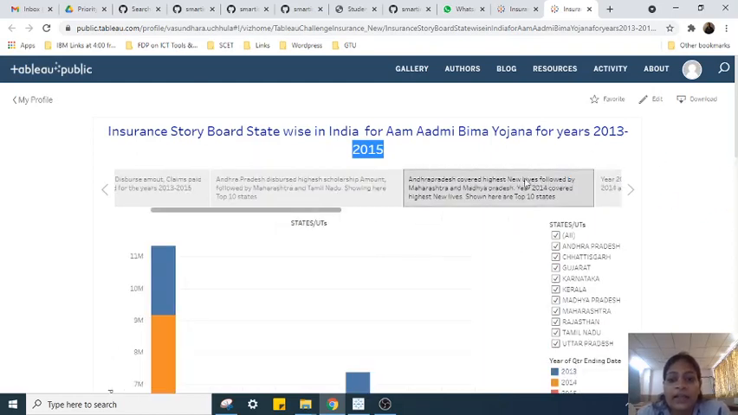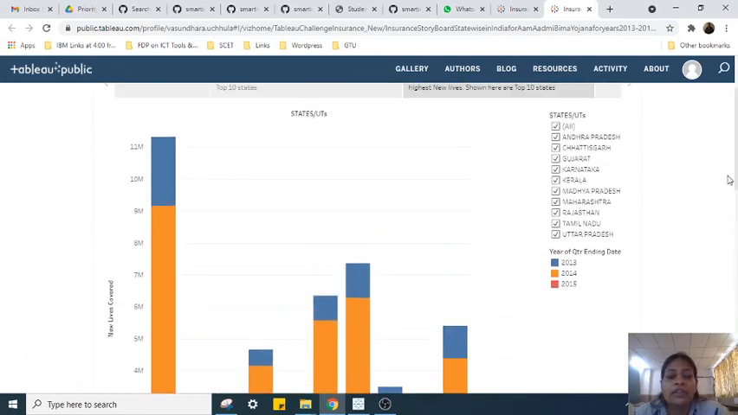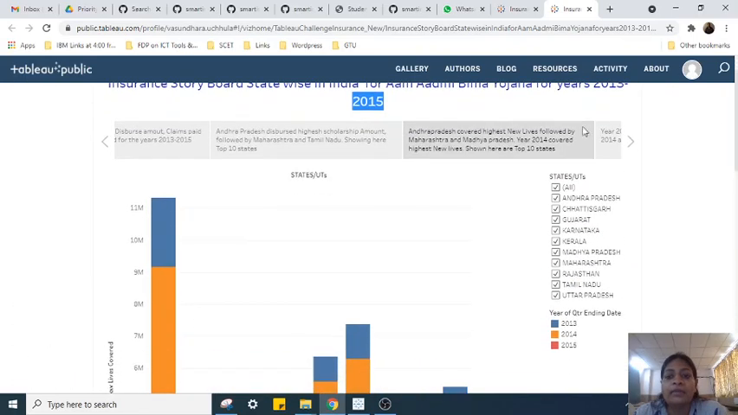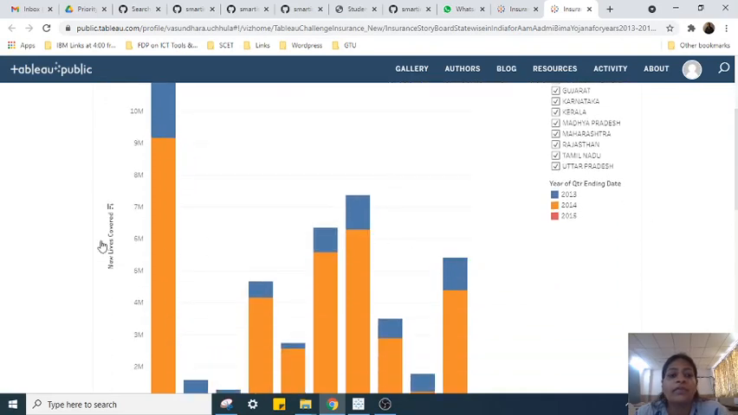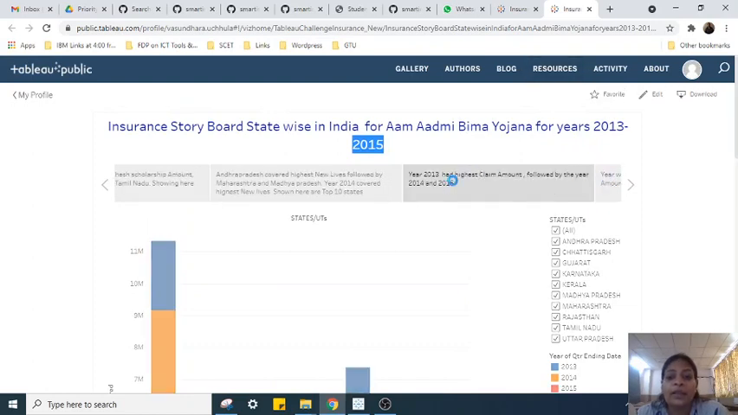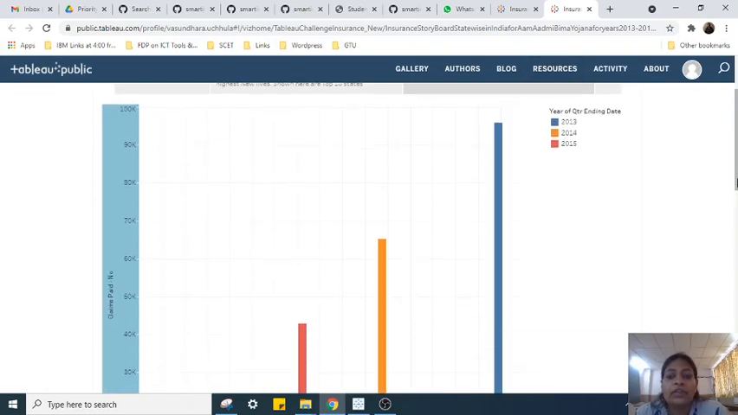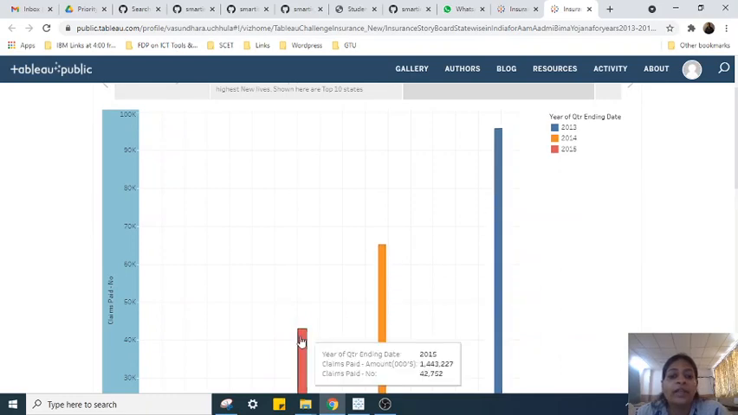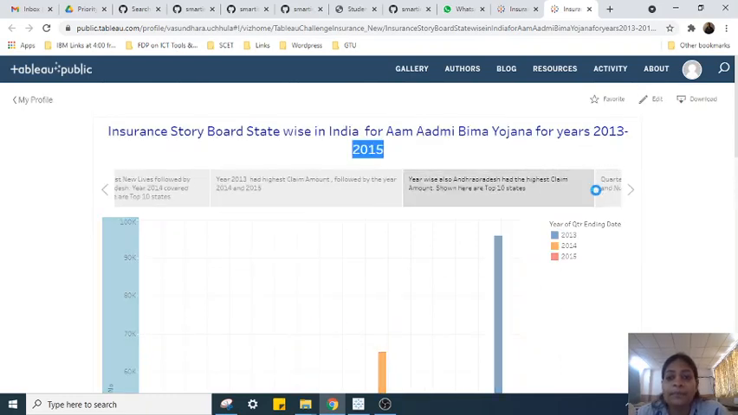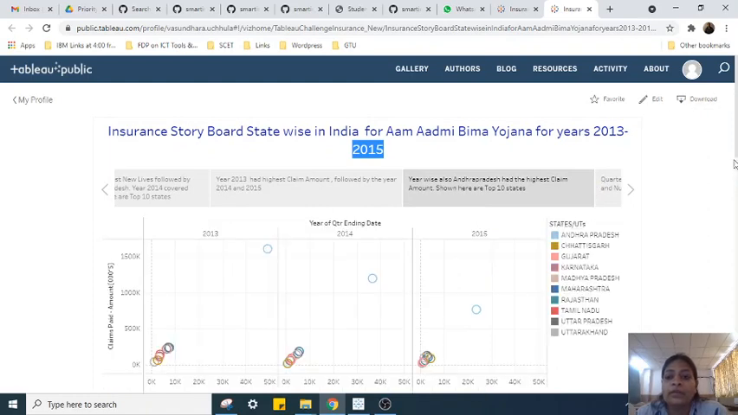Andhra Pradesh covered the highest new lives, followed by Maharashtra and Madhya Pradesh, for the year 2014. Andhra Pradesh is leading the way, and the highest is in the year 2014 for new lives covered. So if you take 2014, the number of lives covered is more compared to the other years. Then the highest claim amount was in 2013, followed by 14 and 15.